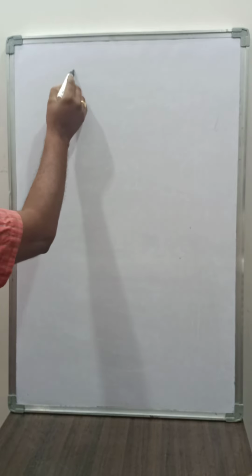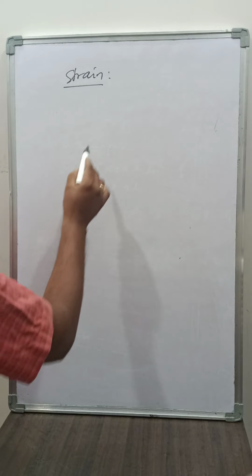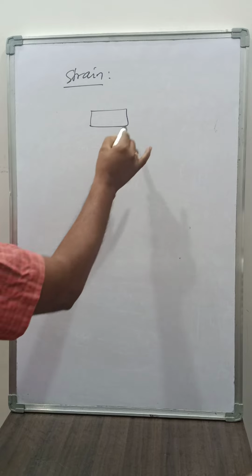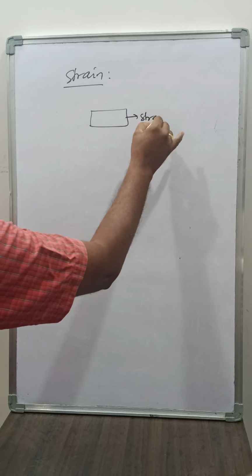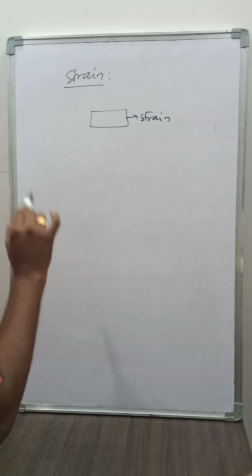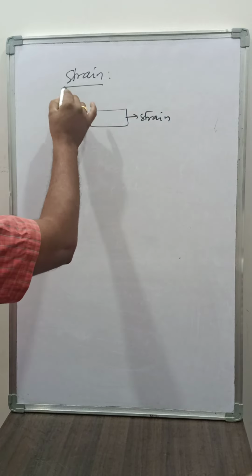Now we have strain. What is meant by strain? Whenever we apply a deforming force on any body, the body undergoes strain, meaning a change in its length or volume or in parallel ways. That means a change in configuration.